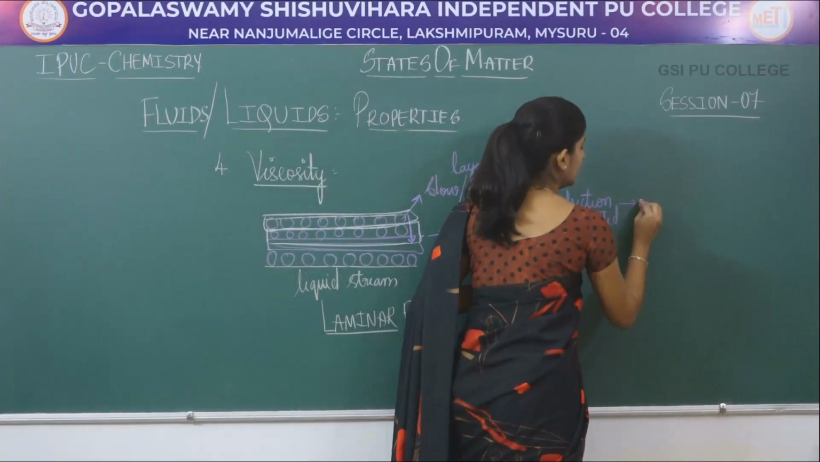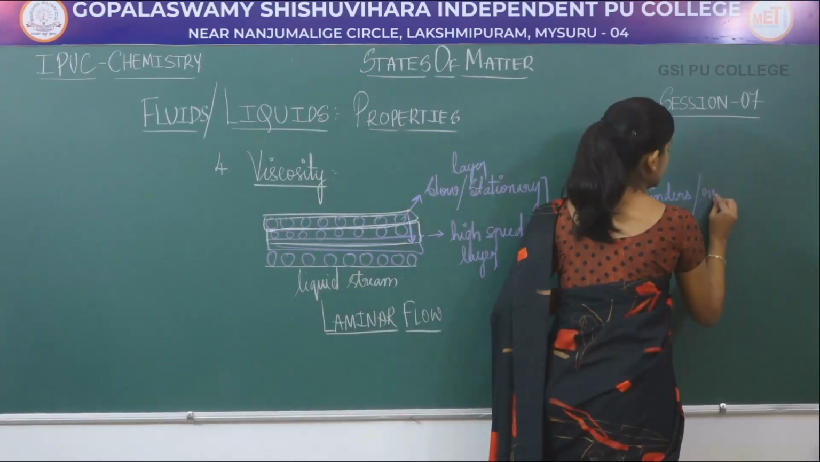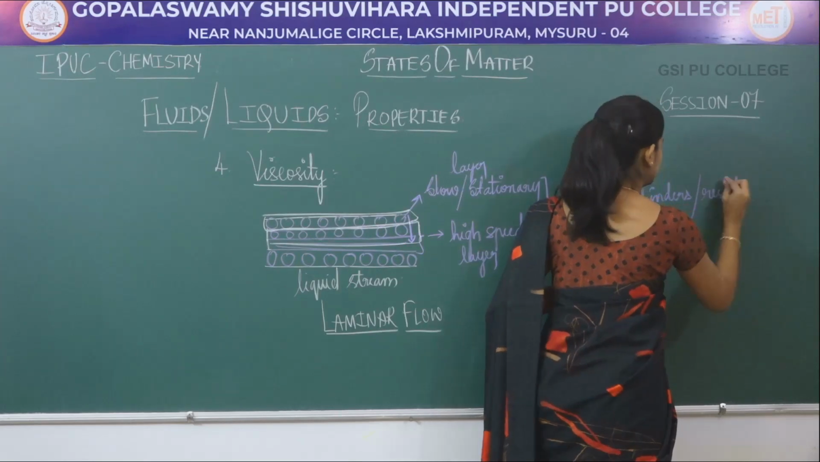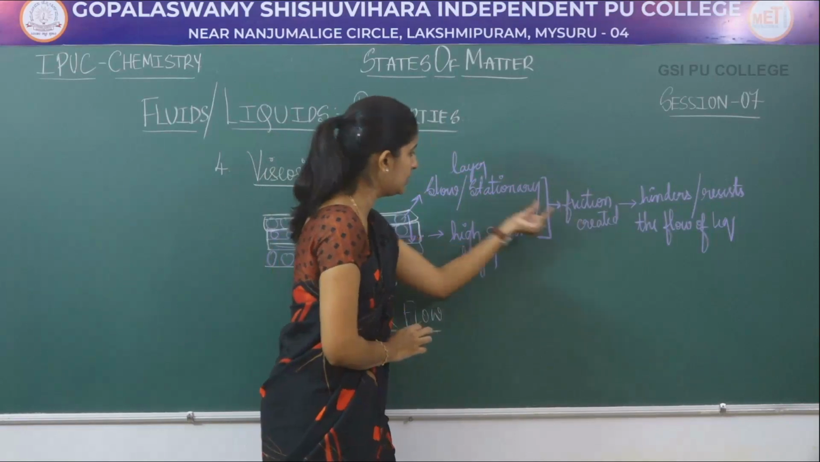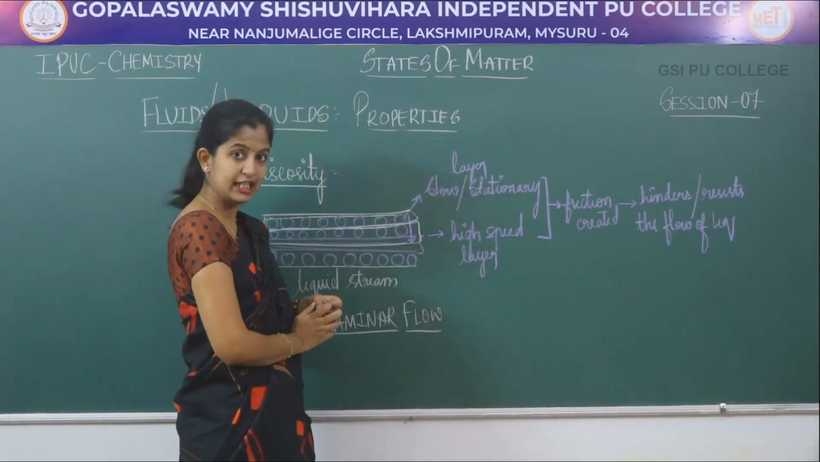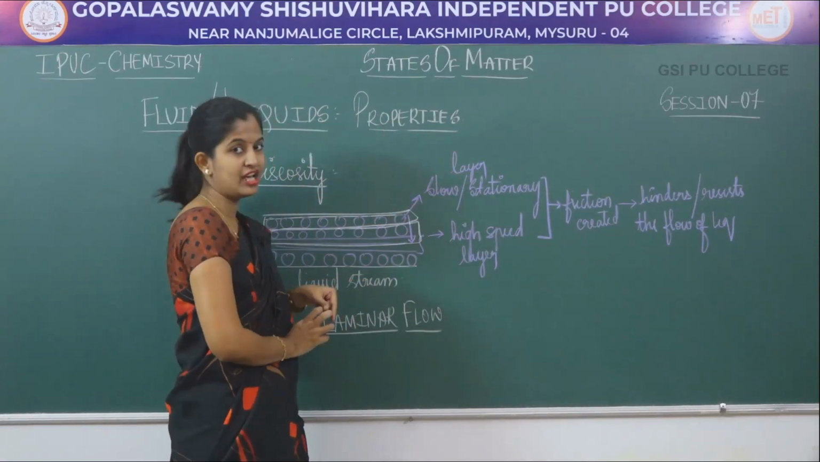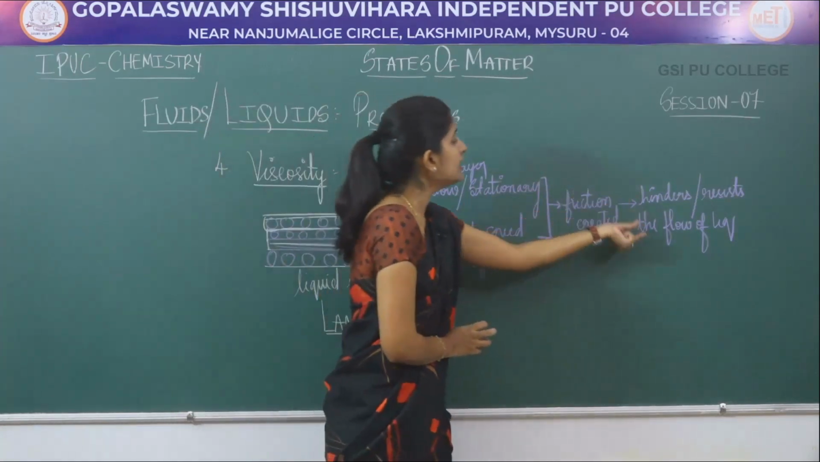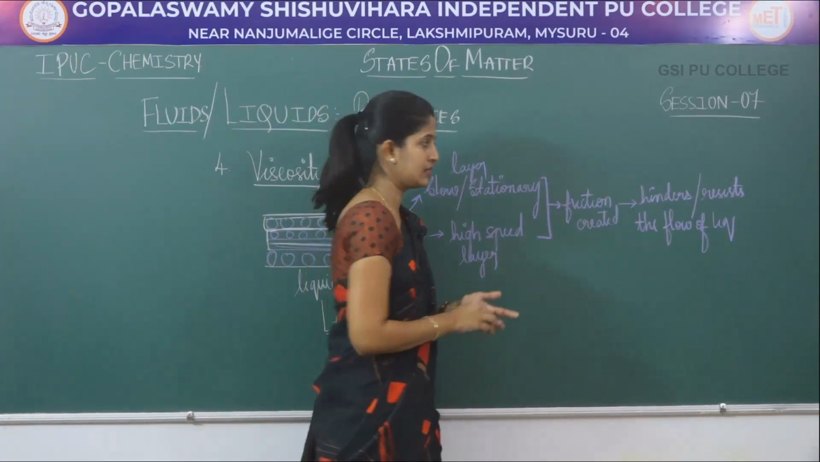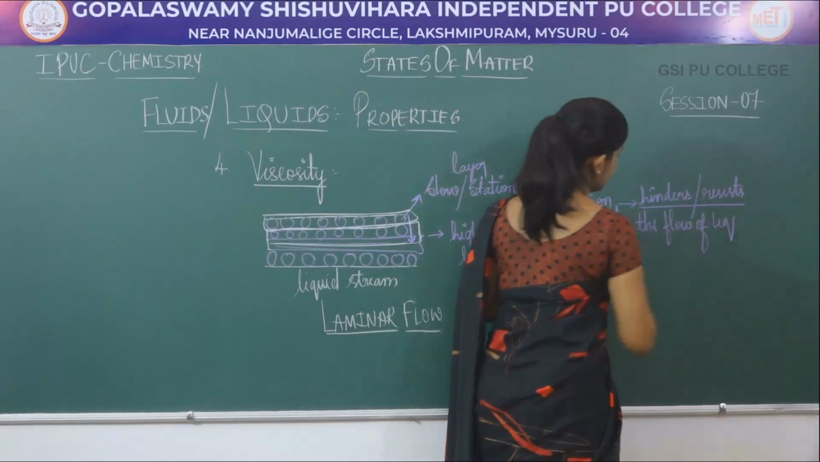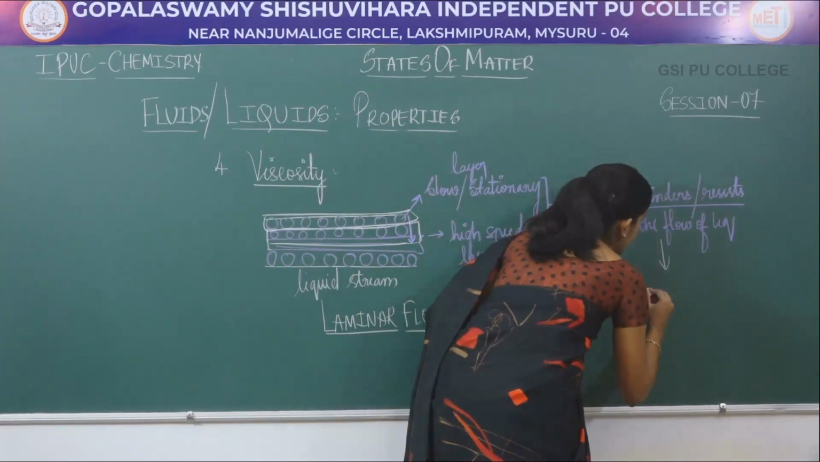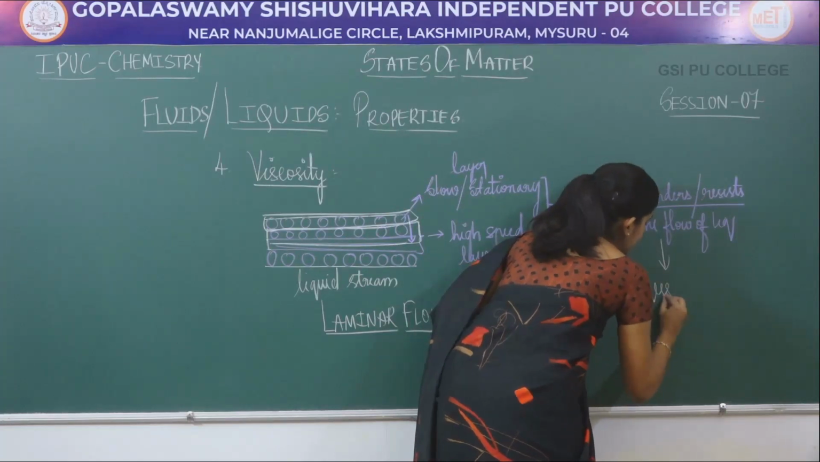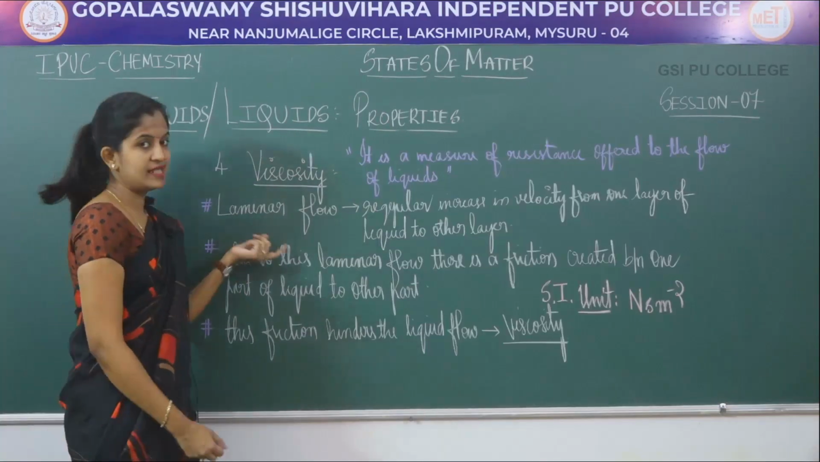This friction resists the flow of liquid. This friction created between these two types of layers in a liquid which is flowing in a laminar flow type hinders or resists the flow of liquids. This hindrance or resistance offered for the flow of liquid is called your viscosity. So what is laminar flow?